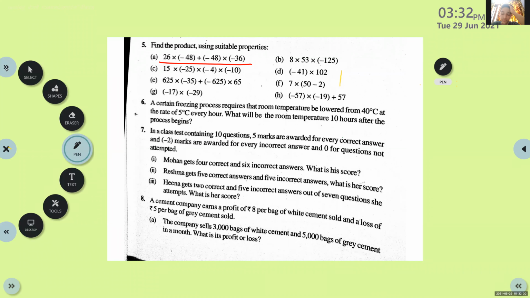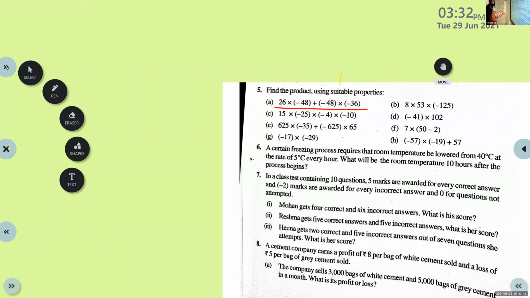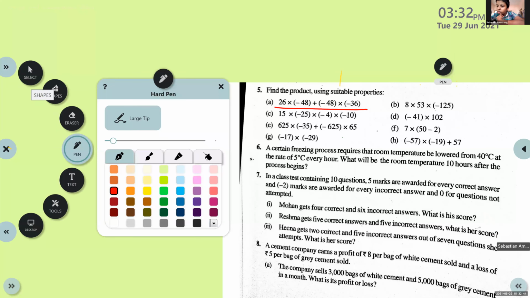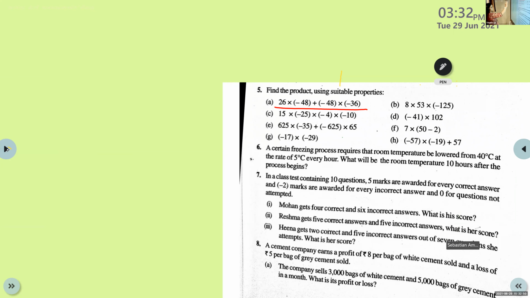So let us check how we got this positive 480. I just want to move this to one side to get some space on the board. First question: 26 into negative 48. Which number will we take out? Negative 48, the common number. Negative 48 we can take out, and inside the bracket, 26 is there, then plus negative 36. Very good. So what will we do?